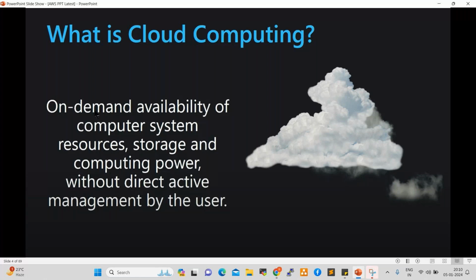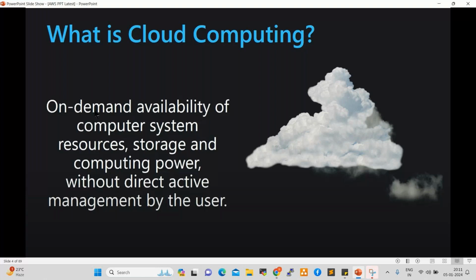Our infrastructure is no longer sitting inside of our local server room, local data center. Rather it is being offered by a cloud provider like AWS, Azure, Google Cloud. Many clouds are there, nearly 26 more in the market. AWS is in first place, and they are using very good hardware to provide the resources to the customers.